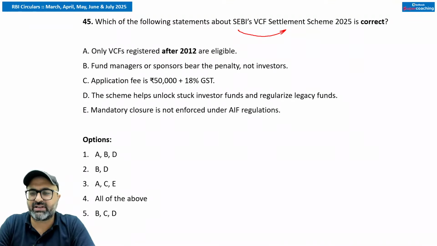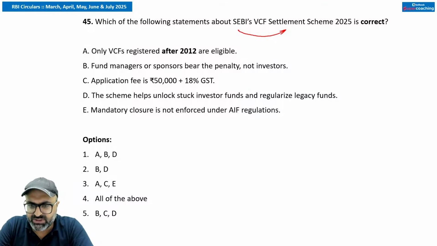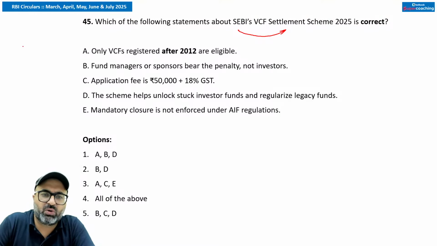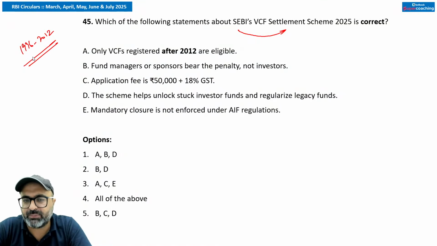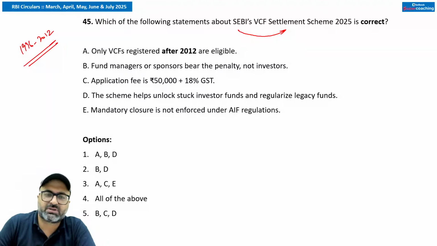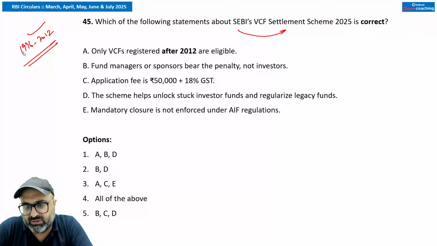So this is basically the venture capital fund scheme, which talks about all the older schemes from 1996 to 2012. तो उनके settlement के लिए RBI has come up with this particular plan. Governed by SEBI regulation 1996, it basically focused on early stage high risk startups. I'm talking about the old venture capital funds.